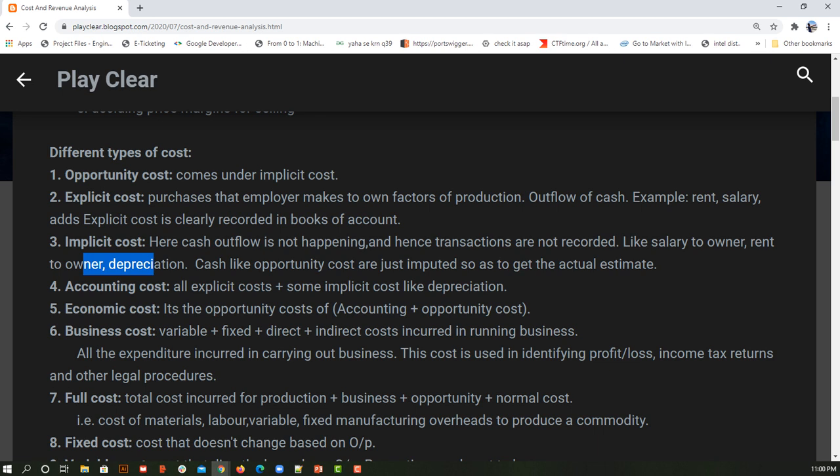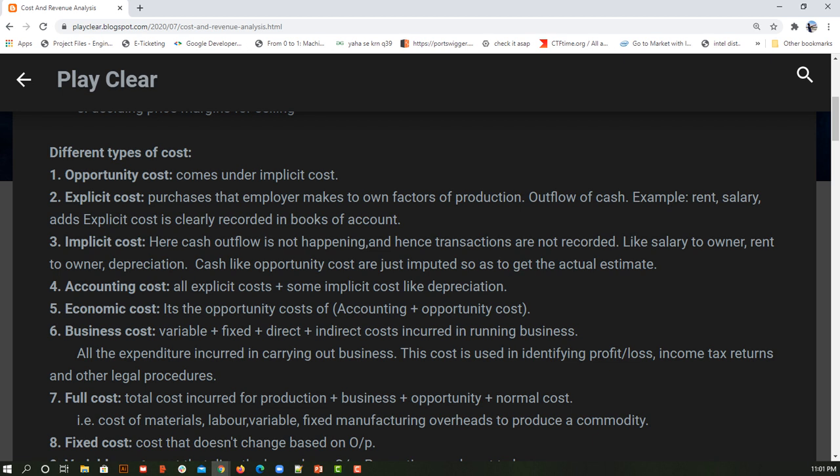Because, let's say I am the owner of the business, and I started a small business just now. I cannot afford to pay rent or to buy a new building, so I am starting my business in my own house. Here I am not going to take the salary I am eligible for, and the rent that needs to be paid for the building, I am not considering that as well. These kinds of things are called implicit cost, which I will not be recording in the books of accounts, but I am going to impute those values against the explicit cost so as to estimate that this much is the expenditure. But I am not going to record that because that is something implicit to me.